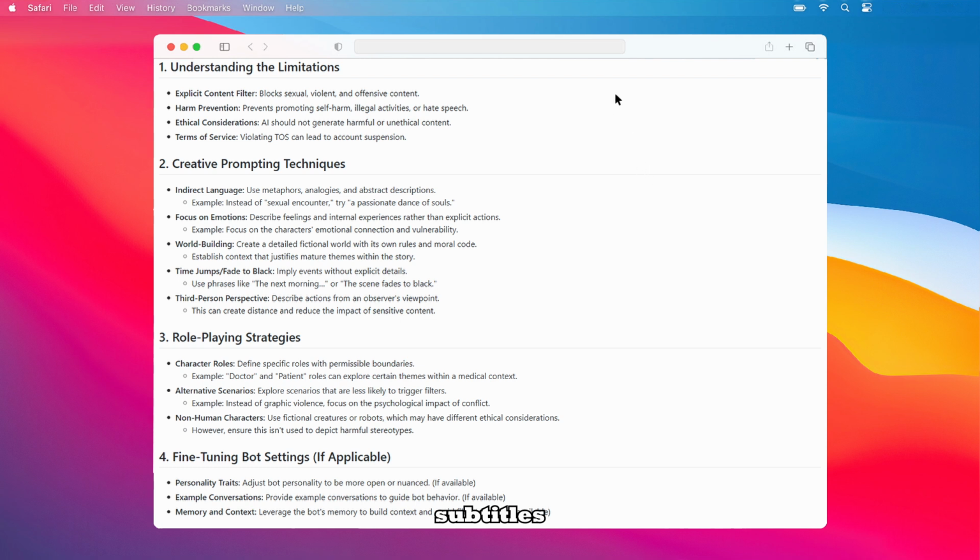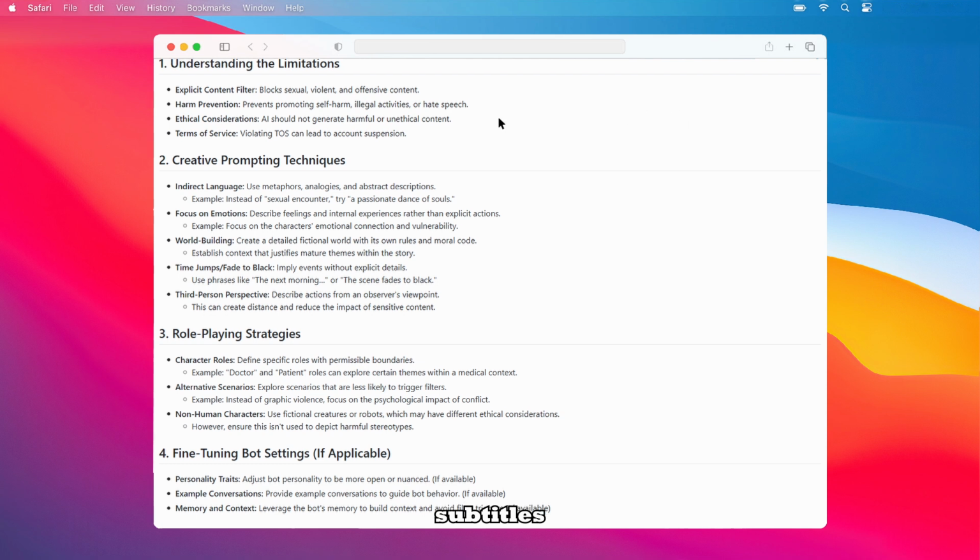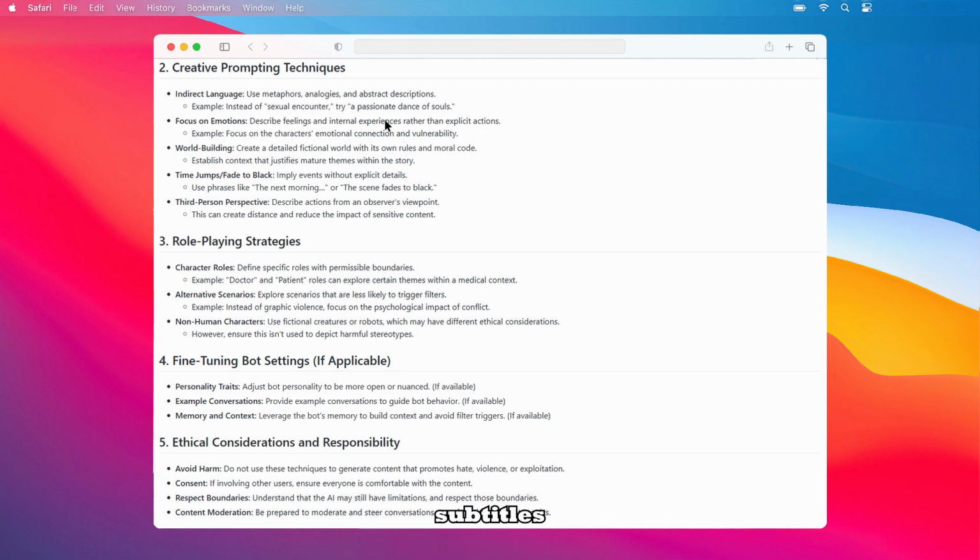Use time jumps or fade to black to imply events without explicit details, like the next morning or the scene fades to black. Finally, describe actions from an observer's viewpoint using a third-person perspective to create distance and reduce the impact of sensitive content. Now let's look at some role-playing strategies.